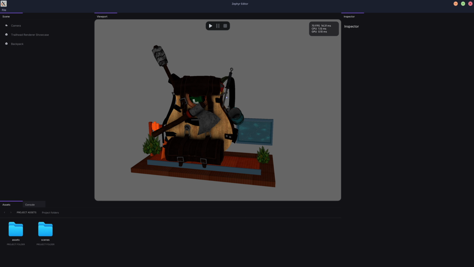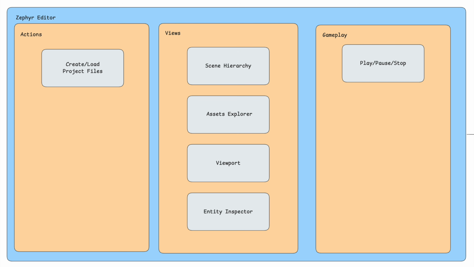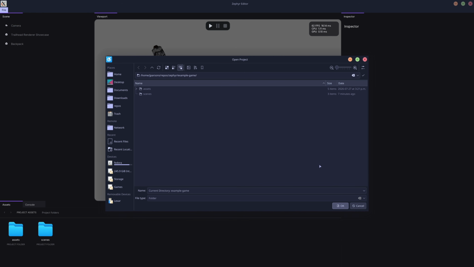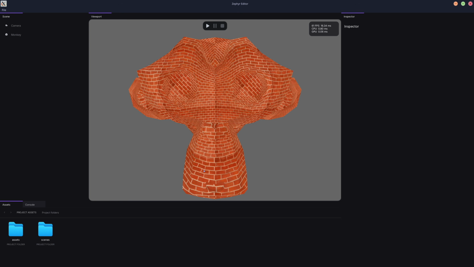But first, I want to show you this architecture diagram. So I split the editor, and again, we're going to get into the runtime, but I split the editor into actions, views, and gameplay. And if we look under actions, we see create and load project files. Heading back to the editor, what does that look like? Well, we have new project and open project. So that's being able to create projects and open them. If we just take a look, we can open this other project, press OK, and now we're in a completely different project with different scenes and different assets and everything like that.